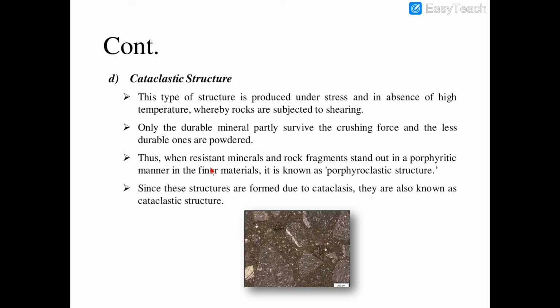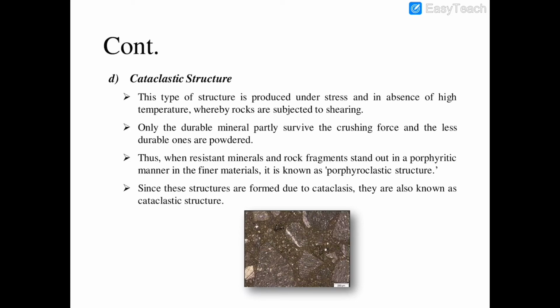Thus, when resistant minerals and rock fragments stand out in a porphyritic manner in the finer materials, it is known as porphyroclastic structure. Since these structures are formed due to cataclasis, they are also known as cataclastic structure.